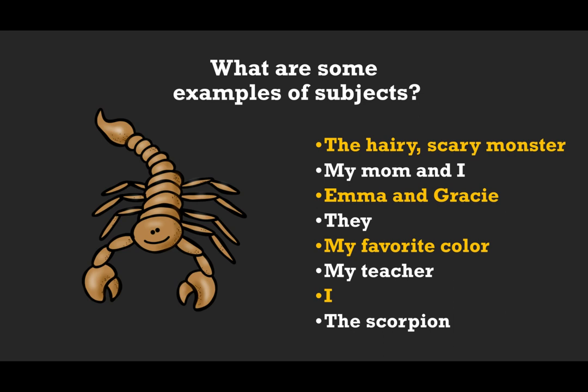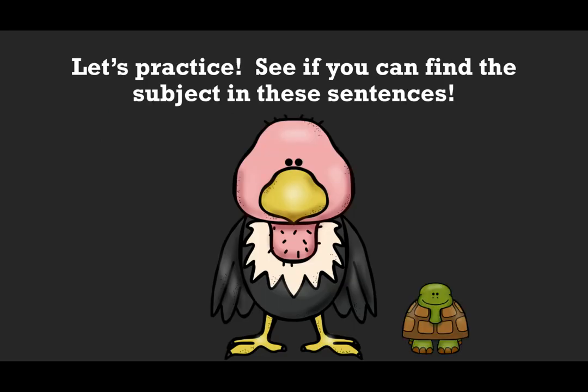the hairy, scary describes the monster. Mom and I are the subject of the sentence, but my describes mom. It's my mom. Emma and Gracie, they. In my favorite color, color is actually the subject of the sentence, and my favorite are those adjectives that describe it and the pronoun. It's mine. My teacher, it's my teacher. It's the pronoun, so it belongs to me, the subject does. The scorpion, that's the subject of that sentence.